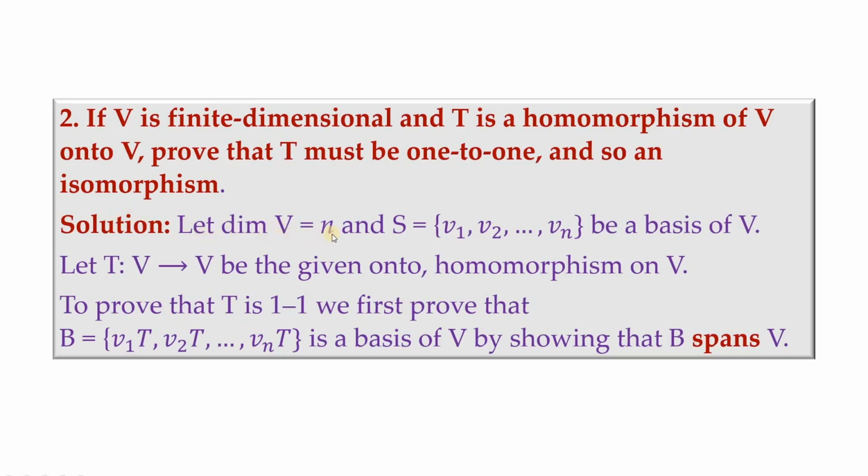Let the dimension of V be n and S be a basis of V. Now let T from V to V be the given onto homomorphism on V. We will prove that T is 1 to 1. For this we will first prove that, since we know v1 through vn is a basis of V, the images of these elements under T form a basis of V in the codomain.